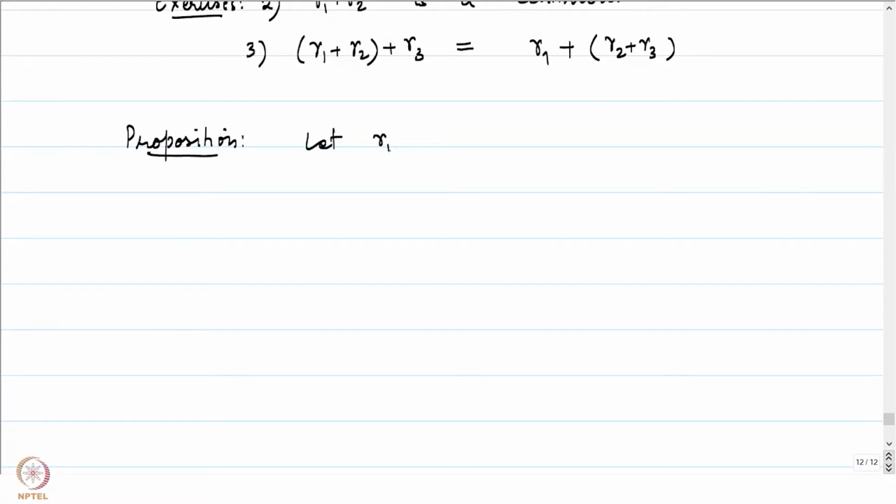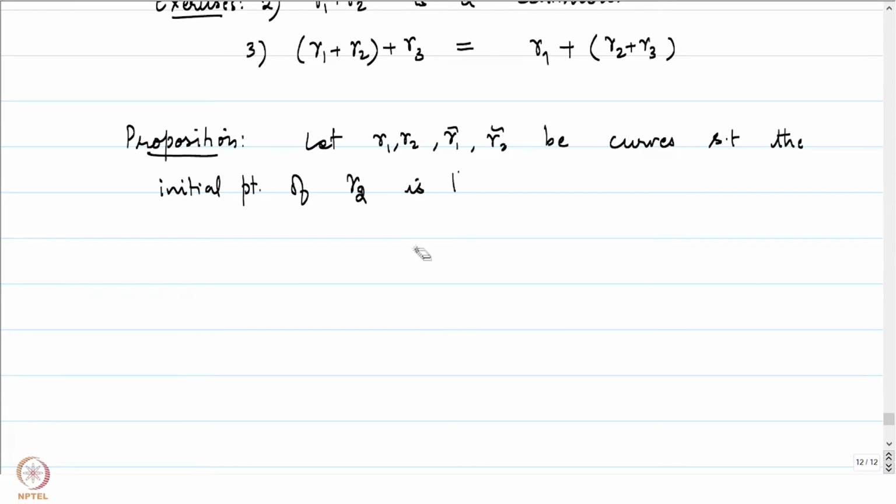Let gamma 1, gamma 2, gamma 1 tilde and gamma 2 tilde be curves such that the initial point of gamma 2 is the terminal point of gamma 1, coincides with the terminal point of gamma 1.